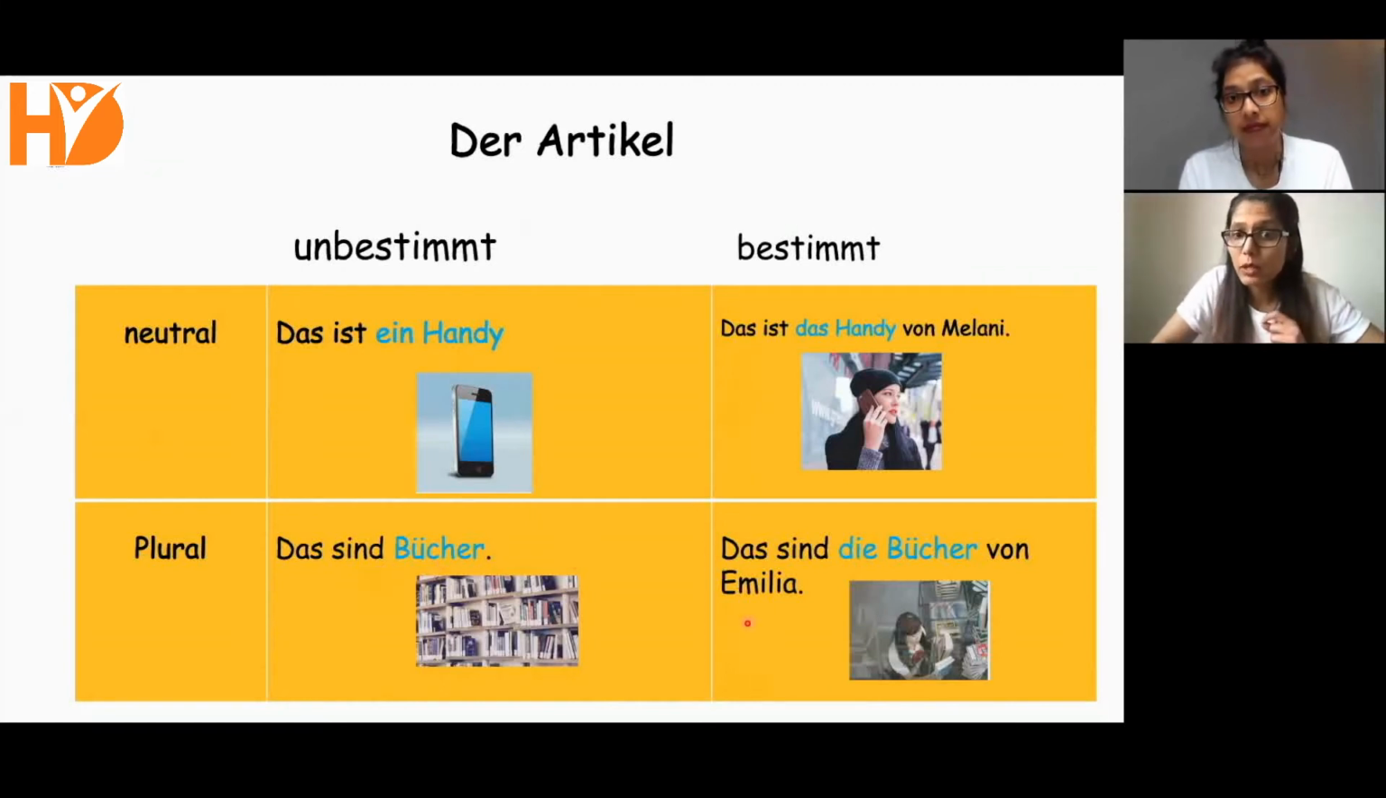But now we know das sind die Bücher von Emilia. We know that these books belong to Emilia. So, we are emphasizing with the bestimmte Artikel die for plural. Die Bücher von Emilia. Okay, so when we are talking about a thing in general, we use the unbestimmte Artikel, and when we are talking about a particular thing, we use the definite article.